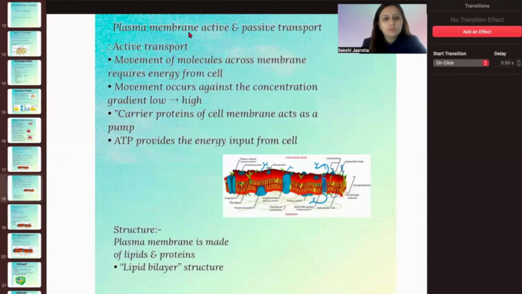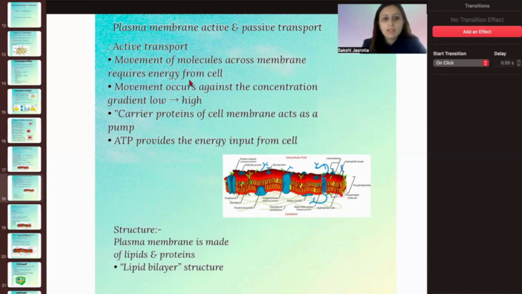Now, we have spoken about passive transport. We will talk about active transport now. Movement of molecules across the membrane requires energy from the cell. As we studied in passive transport, there was no energy required. The processes were taking place by themselves, by simple diffusion and osmosis.